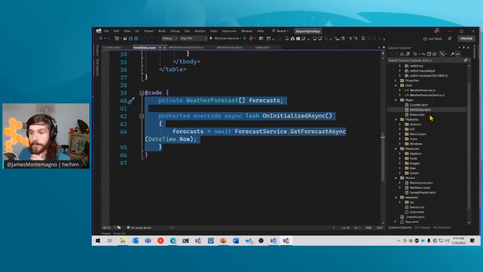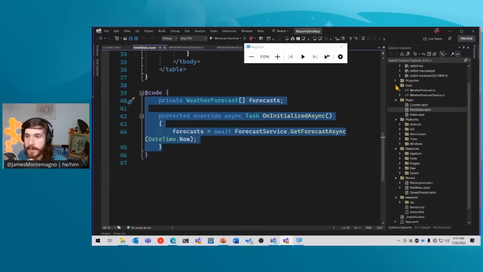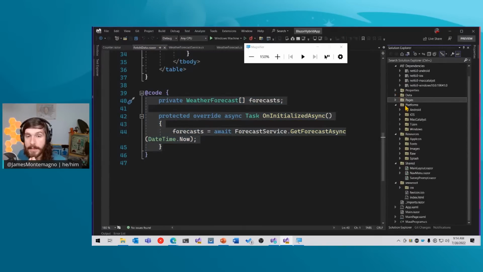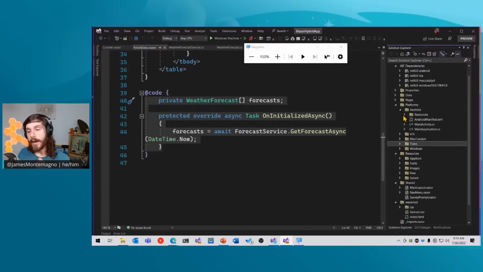Now over here is where it gets pretty fascinating because we have these platform folders. And this is where the .NET MAUI stuff with platforms and resources comes in. Here we have all of the infrastructure needed to boot up Android, iOS, Mac, Windows, and Tizen, which is a platform from Samsung that they support on their different devices with .NET MAUI. So inside of here is anything specific. They're just C# classes or different things specific for Android, iOS, Mac, or Windows.